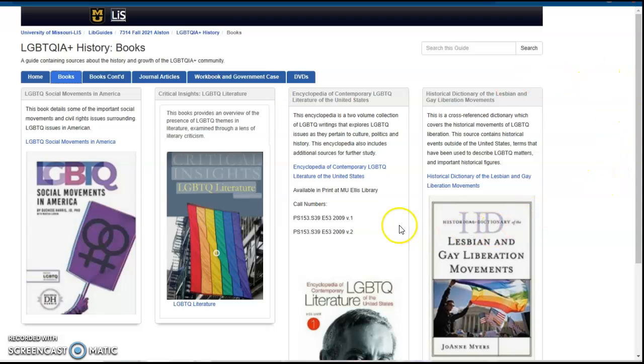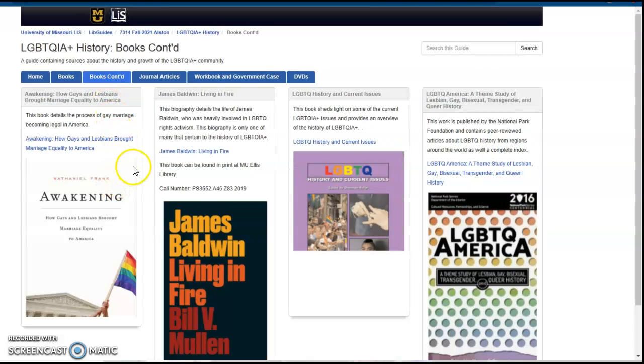So here, you will see an overview of books that have to do strictly with LGBTQIA+ history. So you see the social movements, one that explores LGBTQ issues in literature, an encyclopedia. This also includes additional sources for further study, so this is a good one if you're looking to get a more in-depth study. Here's a historical dictionary, and then if you go to the second tab here, you get more books.